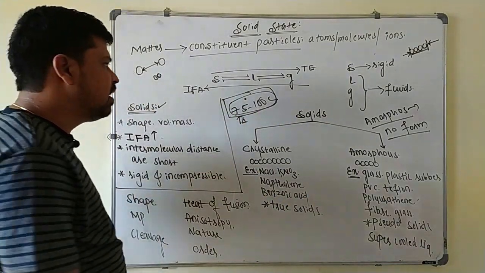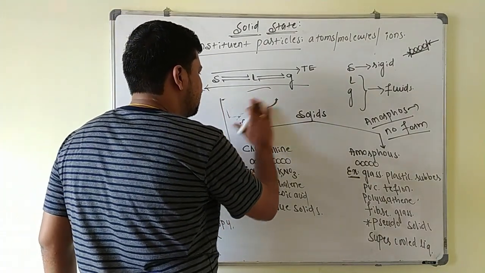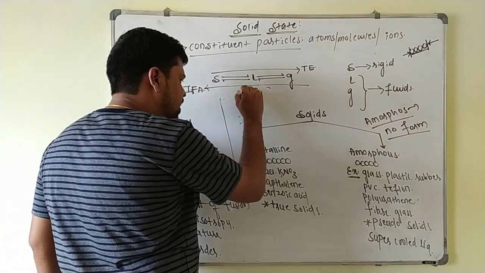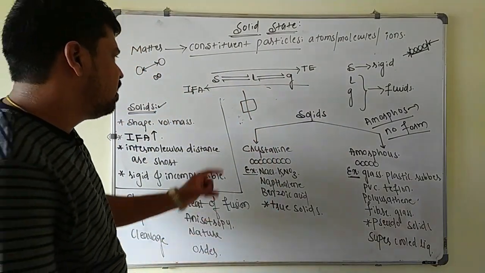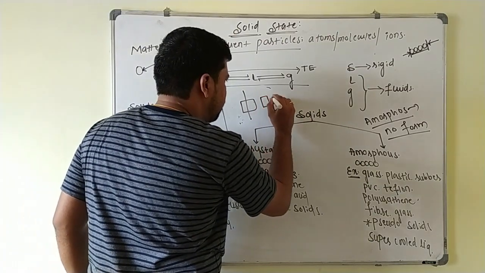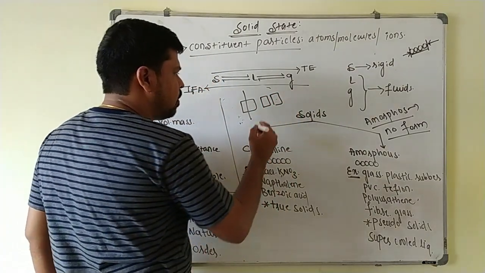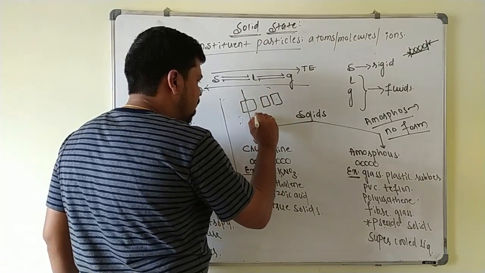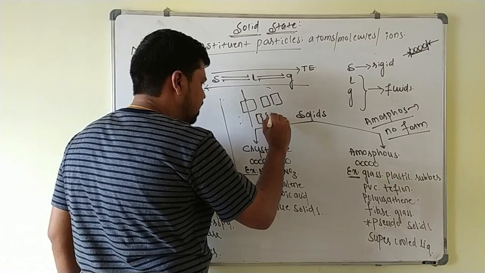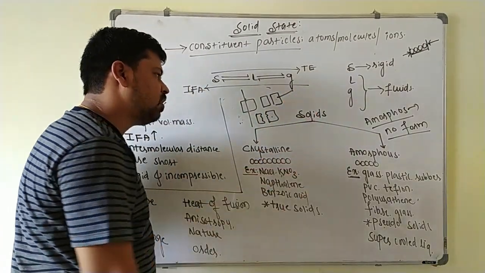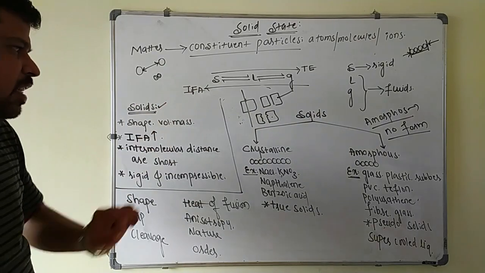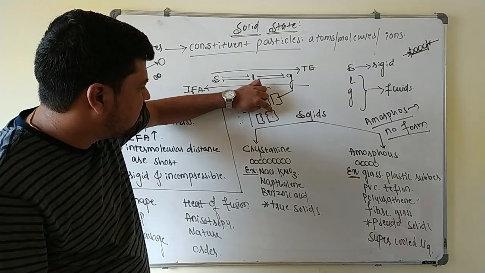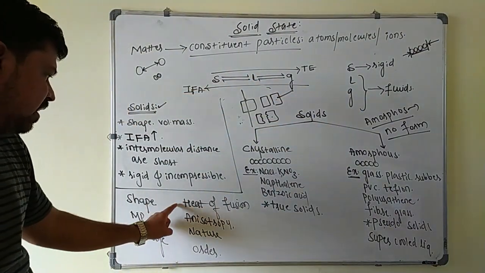Next, cleavage property. Suppose I take a crystalline solid and cut it with a sharp edged tool; the two new halves that are produced have a smooth surface like this. Suppose you cut an amorphous solid with a sharp edged tool; the two new halves that are produced have a rough surface like this. This is in case of amorphous, and this is in case of crystalline solids. This is what we call the cleavage property. Only in crystalline solids will you get a smooth surface. In amorphous solids you will get rough surfaces.